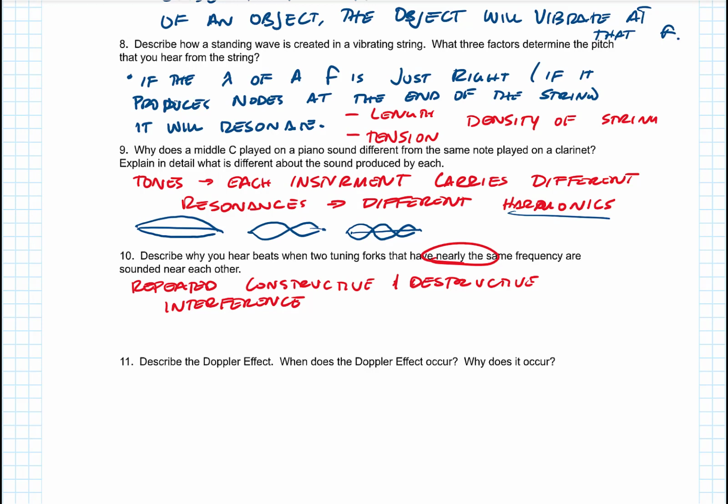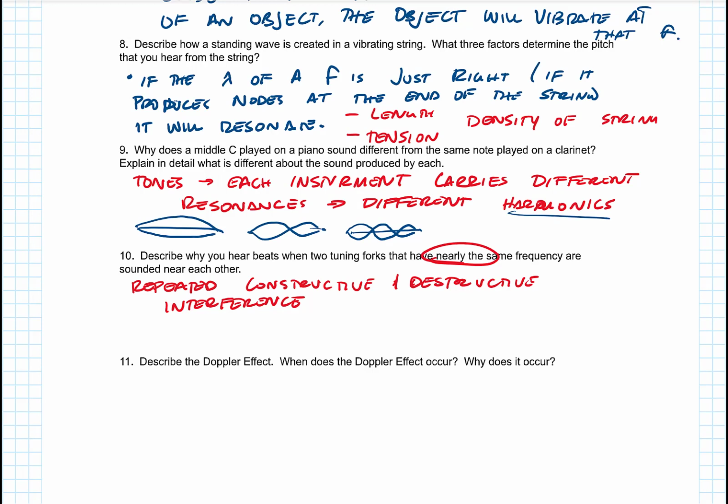And so the farther apart they are, the more frequently they don't line up. That's why you hear a wah, wah, wah, wah when they're really out of tune. And when they are really close to being in tune, it slows down. It goes wah, wah, wah. And when it goes away, that means they have the same frequency. That's how we tune objects.